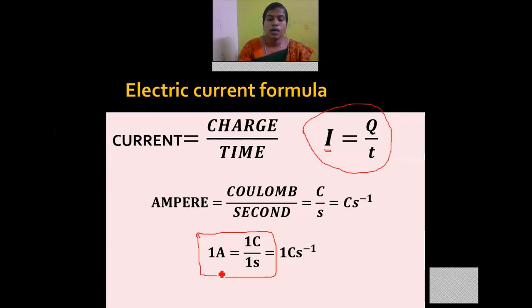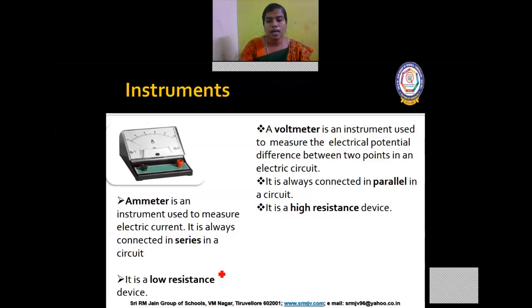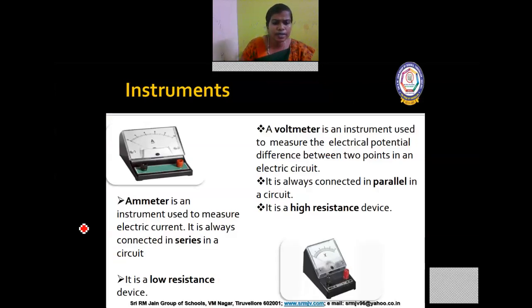Yes. Now I'm going to differentiate the voltmeter and ammeter. I have told you that already. Ammeter is used to measure the current and it is always connected in series and it is a low resistance device. Voltmeter is an instrument used to measure the electric potential difference and it is connected in parallel in the circuit. It is a high resistance device. We will study series, parallel, low resistance and high resistance in detail in the forthcoming classes. Let me give you an idea about series and parallel.